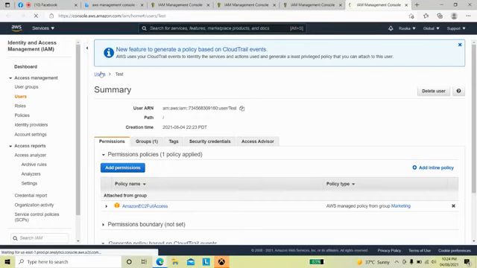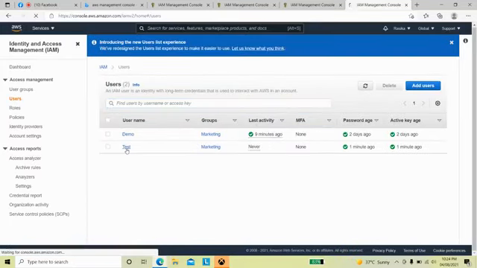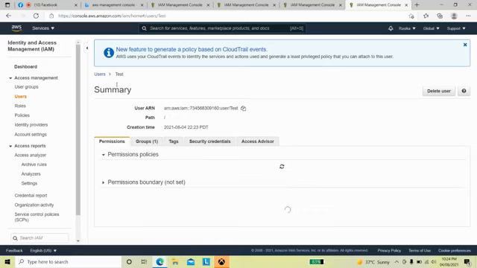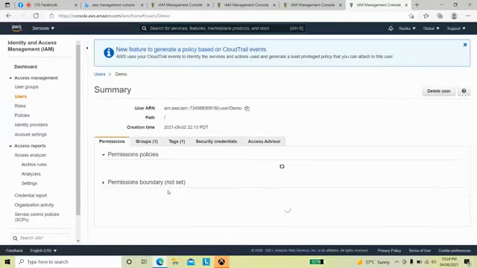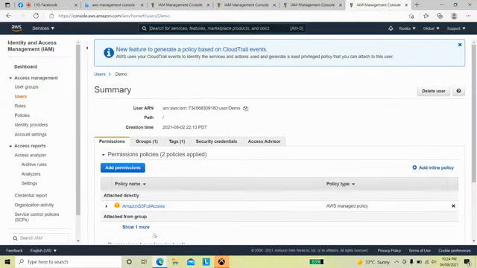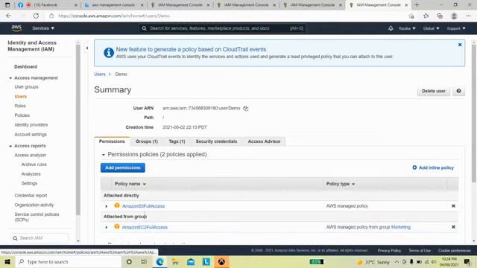Otherwise, if you look at the demo user, you see two permissions, because we assigned the S3 full access permission separately to the user, so that is attached directly. The other permission belongs to the group that this user is assigned to.